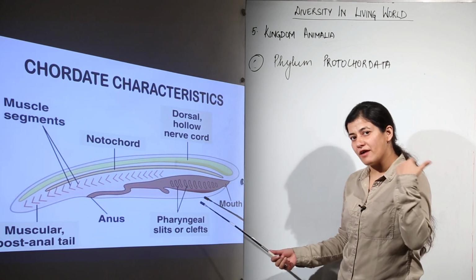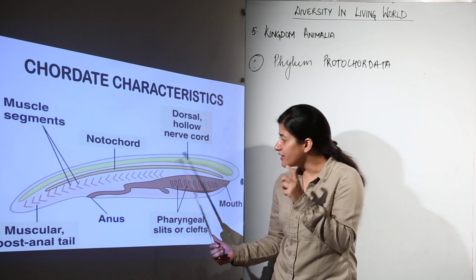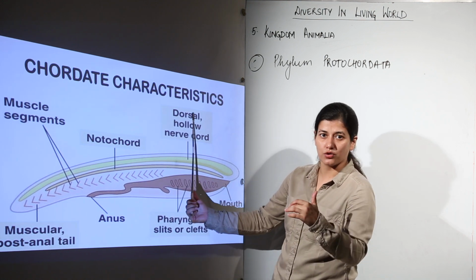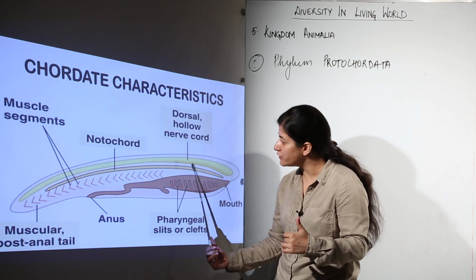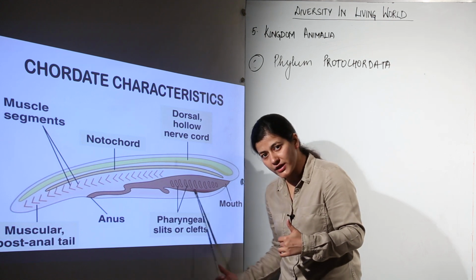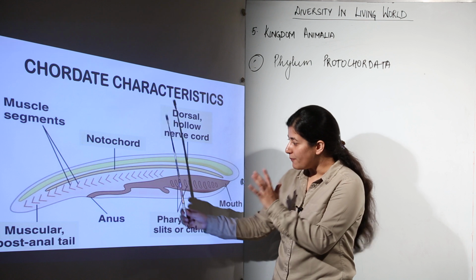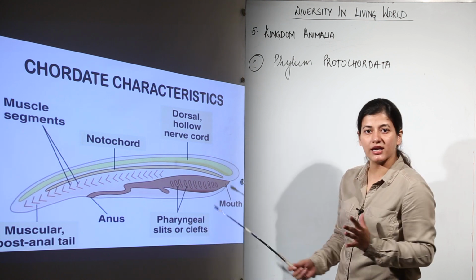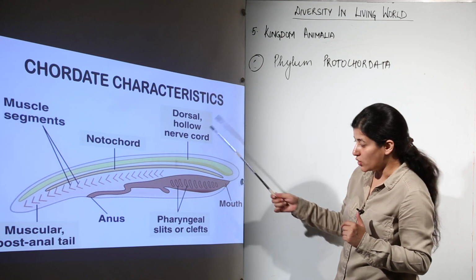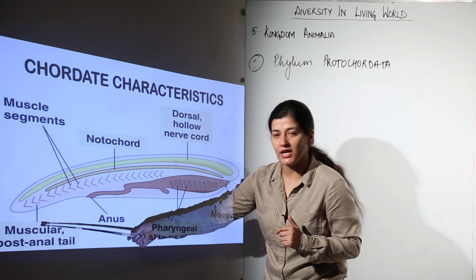You know very well we have the nervous system in our backbone, that spinal cord part. Now that is the nervous system which is present dorsally. Now we know what dorsal and ventral side also means. So we have a dorsal nervous system which is separated from a ventral digestive system by a notochord. Apart from that, there are other secondary characteristics for a chordate, which is that there should be a hollow nerve cord, there should be pharyngeal gill slits, and there should be a post-anal tail.